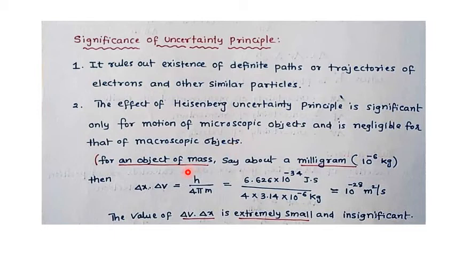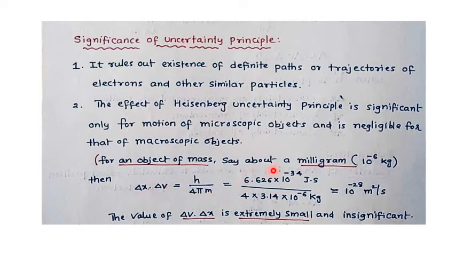So just now check the justification here. For an object of mass, say about 1 milligram, that means 10 power minus 6 kg, calculate the uncertainty here: delta x into delta v, h by 4 pi m.